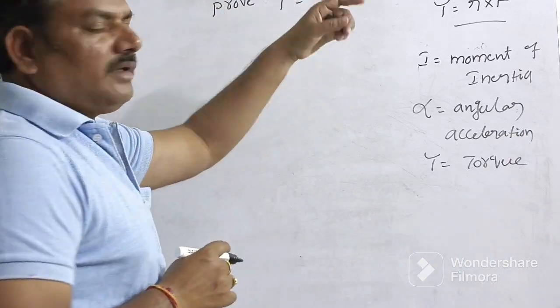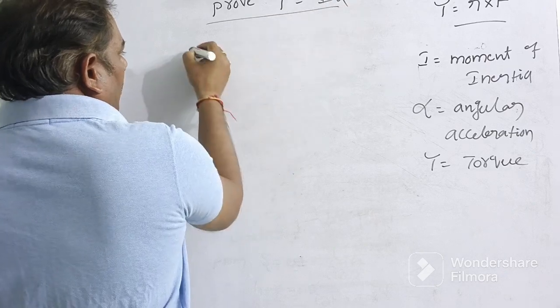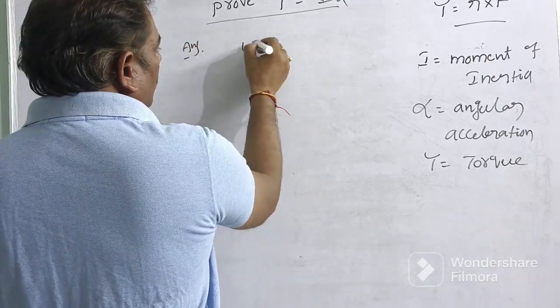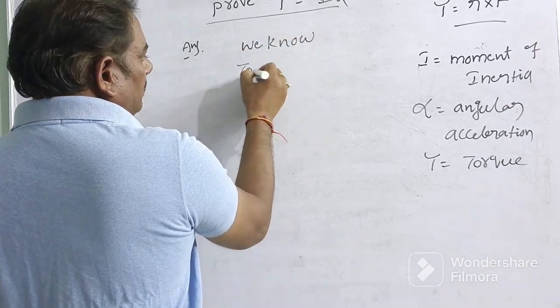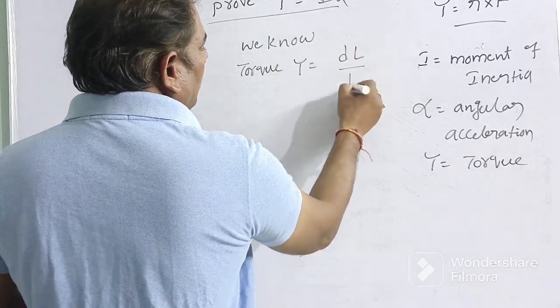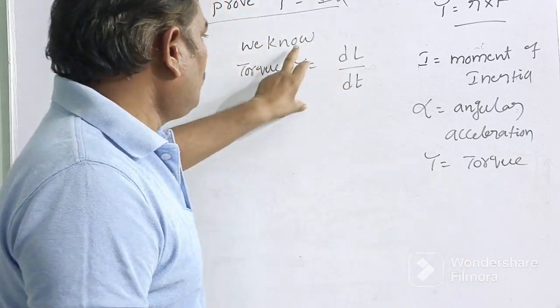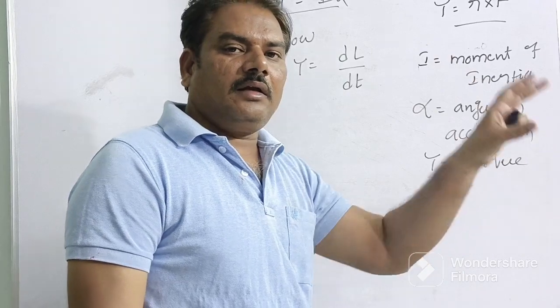So what is the relation between them? We have to prove it. We know torque tau equals the rate of change of angular momentum.